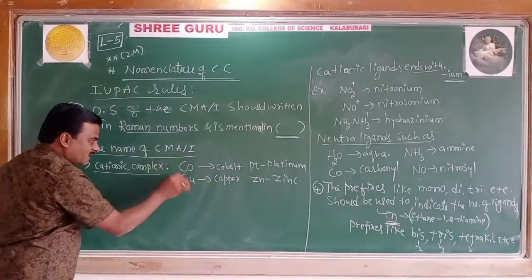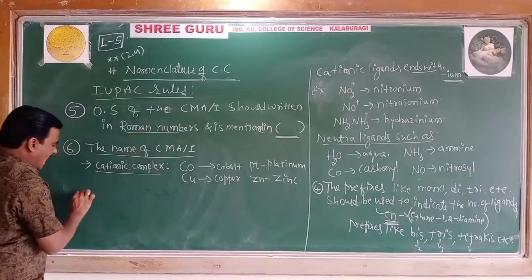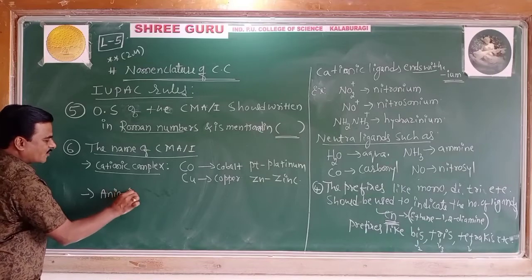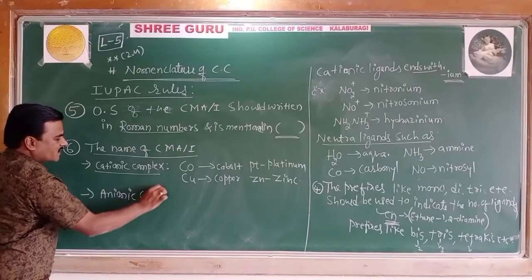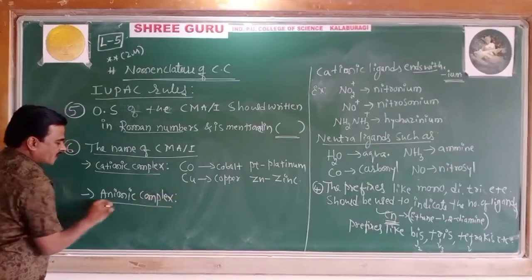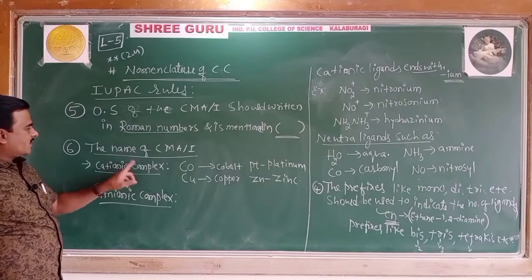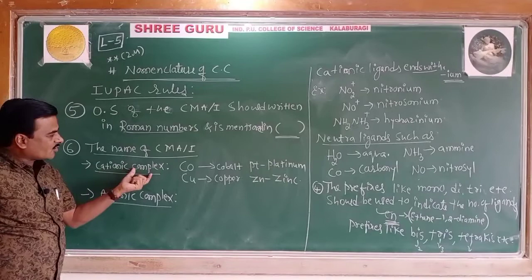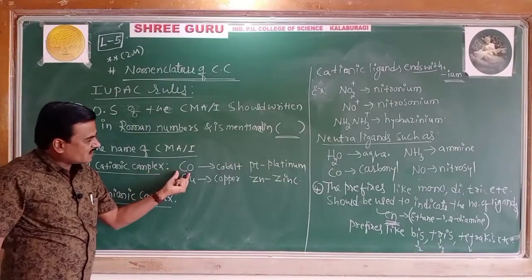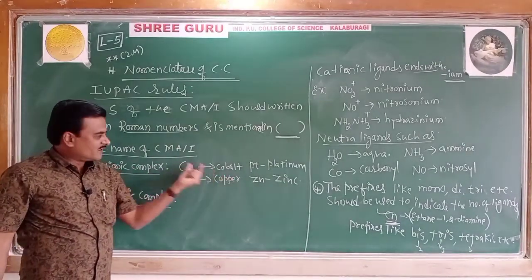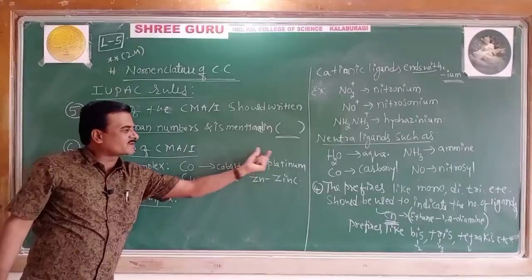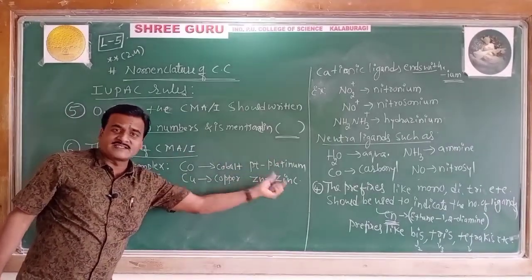If the same central metal atoms are in an anionic complex, please do remember this point, very important. The name of the metal in cationic complexes is written as such: Co as cobalt, Cu as copper, Pt as platinum, Zn as zinc.